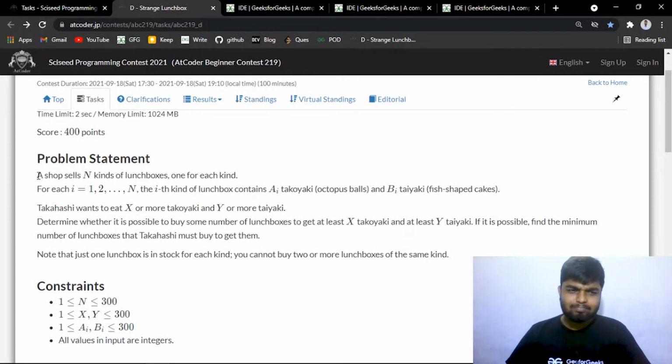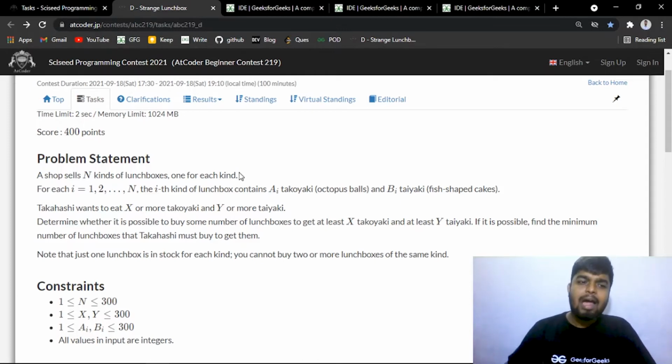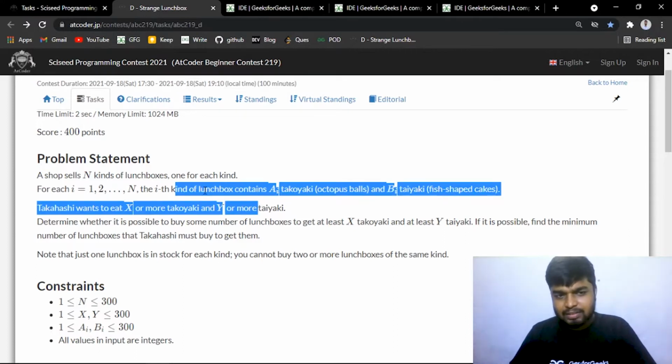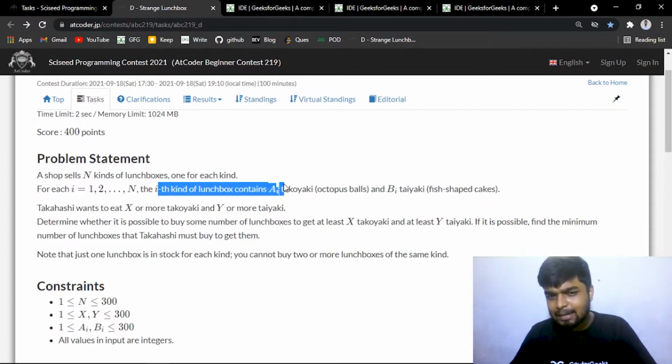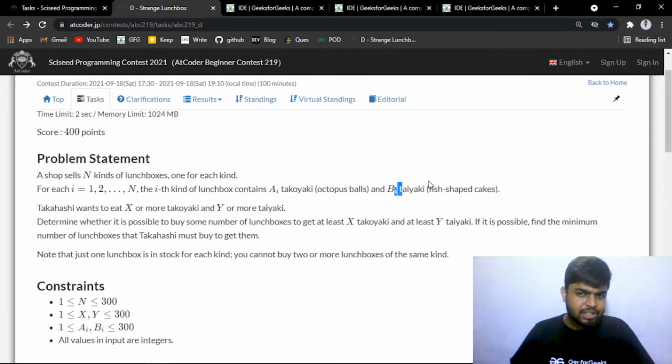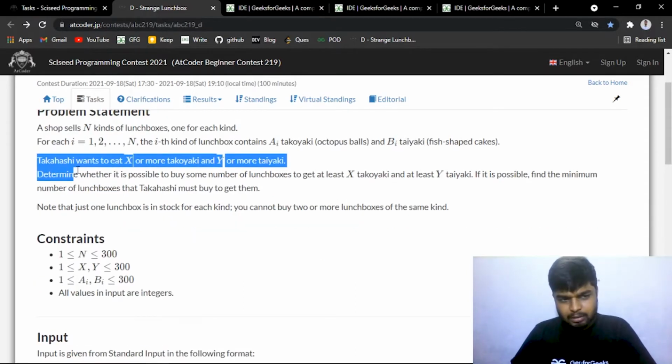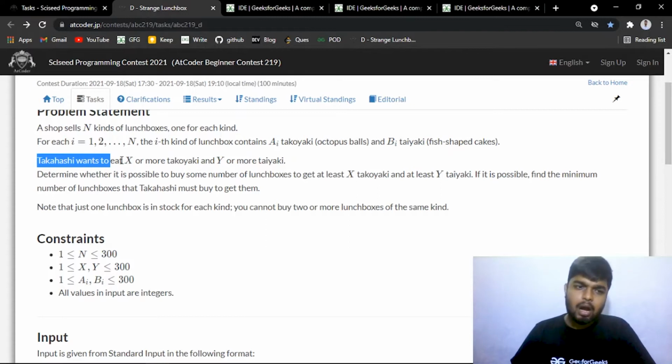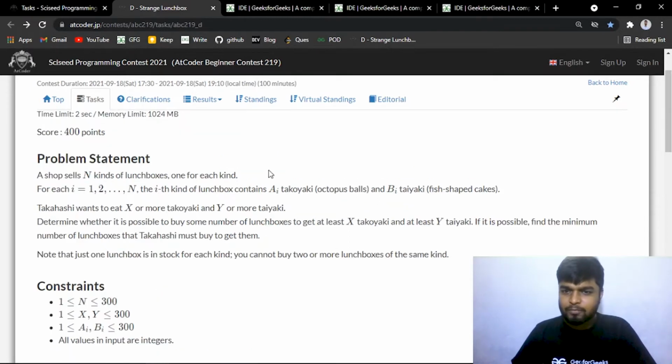The problem says that a shop sells N kinds of lunch boxes, one of each kind. So there are lunch boxes from 1 to N, and each lunch box is different from one another, right? And the ith box contains a_i octopus balls and b_i fish-shaped cakes, right? And what Takashi wants is to eat x octopus balls and y fish-shaped